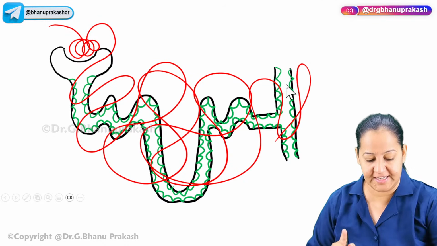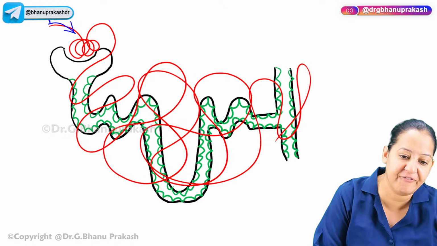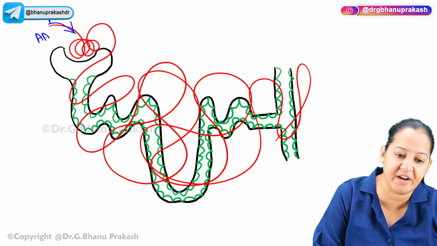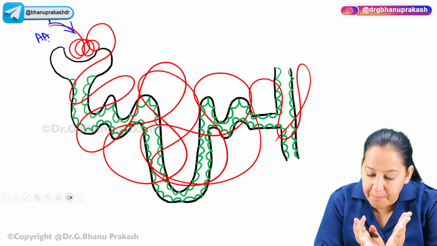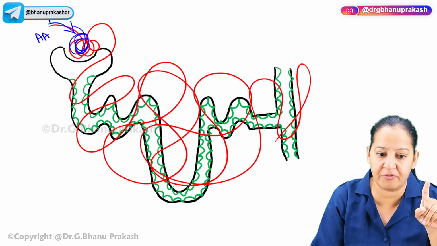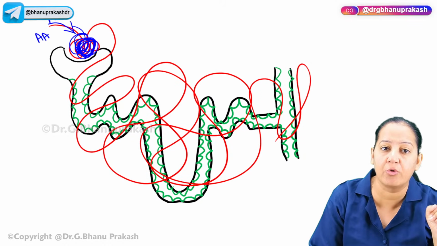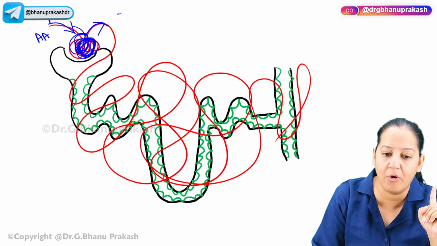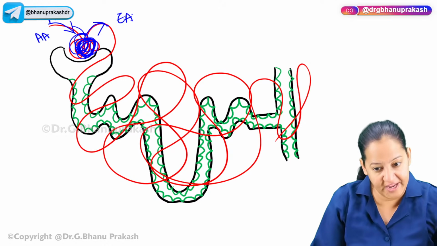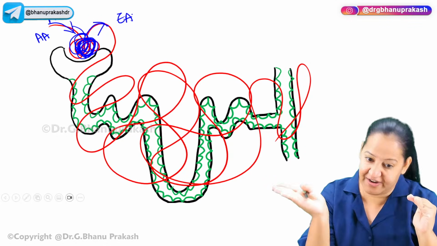Now, you see here what I have drawn. This is the afferent arteriole coming. This is the afferent arteriole entering inside the Bowman's capsule, forming a tuft of capillary, multiple tufts of capillary, then leaving out as efferent arteriole. So afferent arteriole is coming, forming a tuft of capillary and leaving as efferent arteriole.